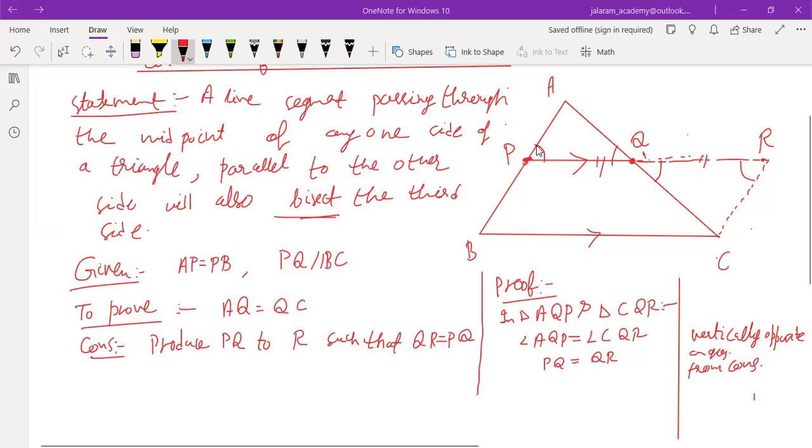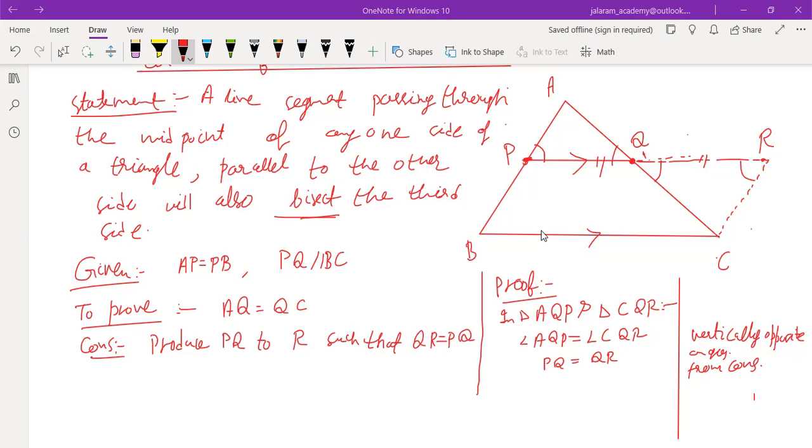You are saying that angle APQ equals angle CRQ. Why are they equal? Alternate interior angles are equal only when the lines are parallel. Which two lines must be parallel? PQ must be parallel to BC, and where is the transversal? If PQ is parallel to AC, where is the transversal?